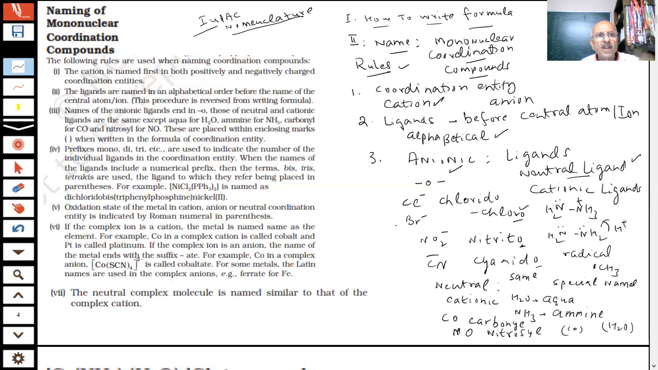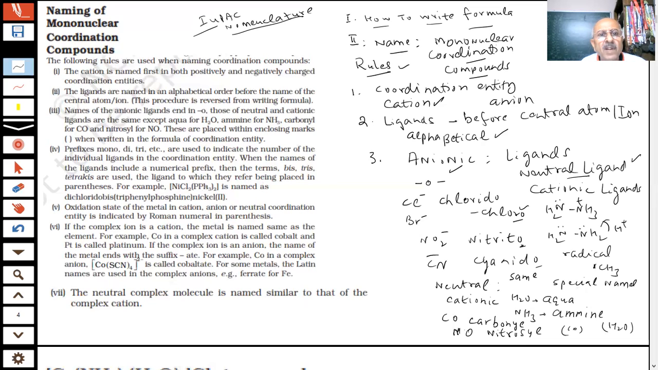Same, they indicate the number, that will be the prefix before. But if the ligand already has a numerical prefix, like ethylene diamine, there is already di in this, then I use bis, tris, tetrakis. Bis, tris, tetrakis are used, with the ligand to which they refer being placed in the parenthesis.